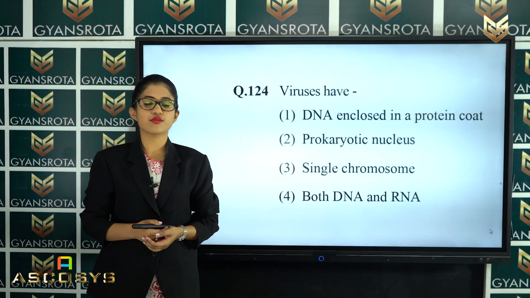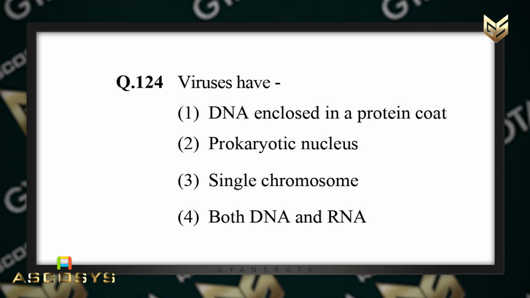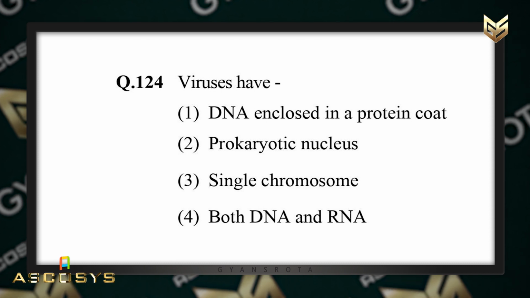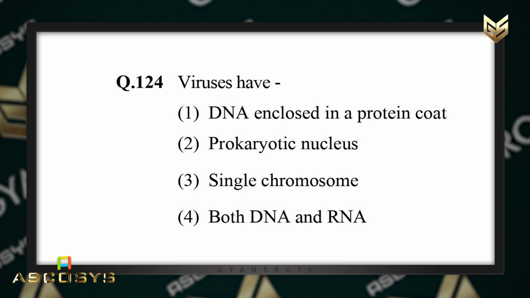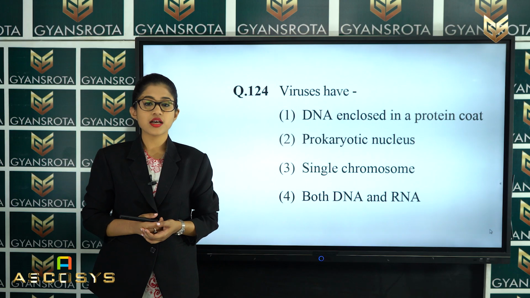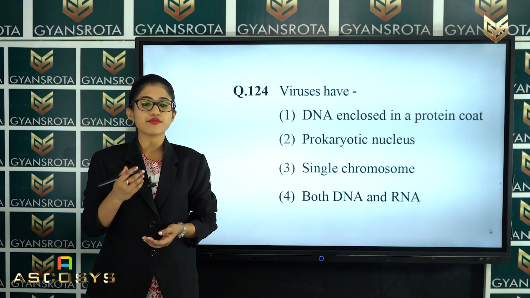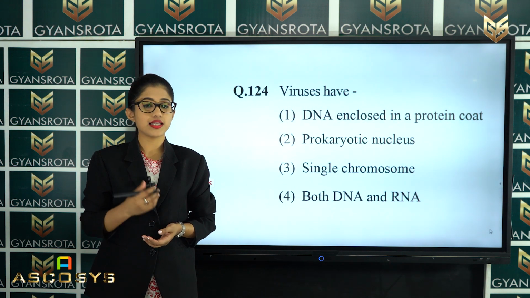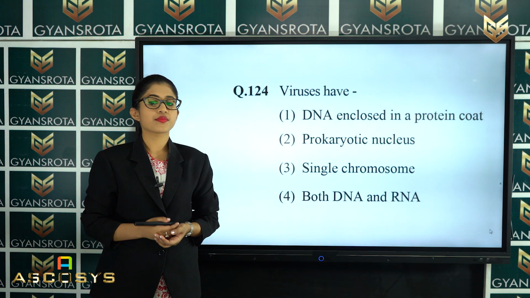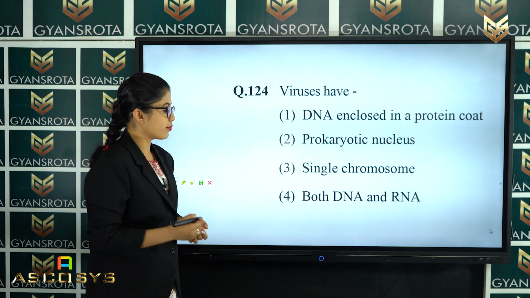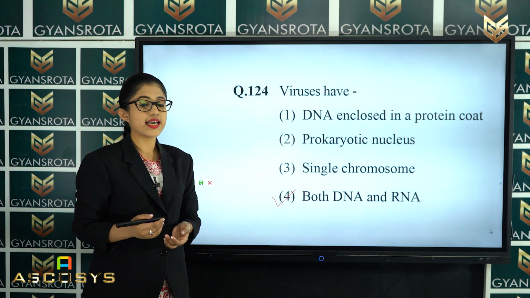Now, the next question is question number 124. Viruses have DNA enclosed in a protein coat, prokaryotic nucleus, single chromosome or both DNA and RNA. So, this is a very easy question. In the chapter Biological Classification, we have talked about viruses and their information. So, which among the following 4 options is the correct answer? The correct answer is option number 4, which says that viruses have both DNA and RNA.